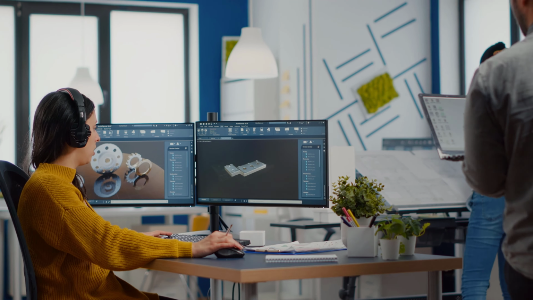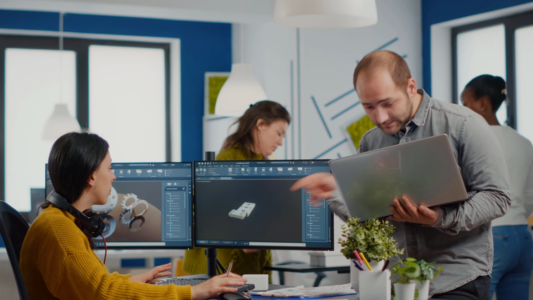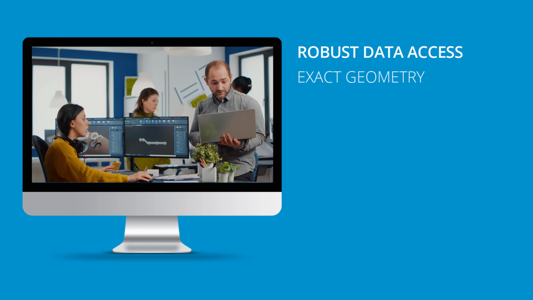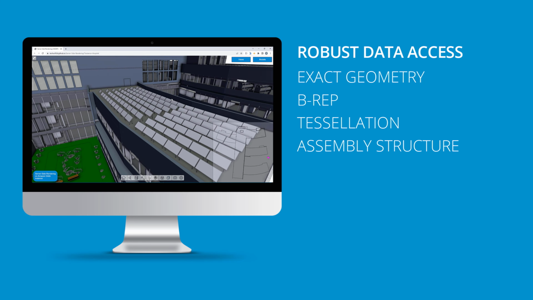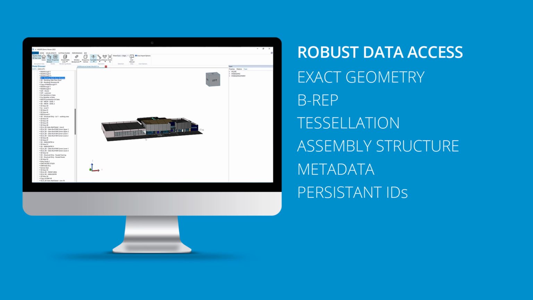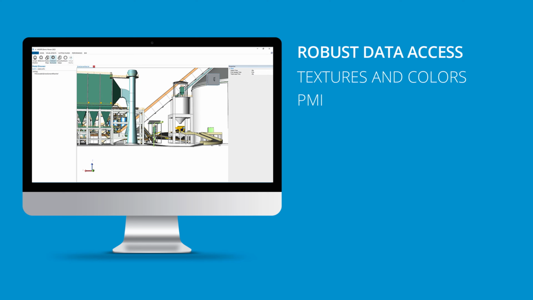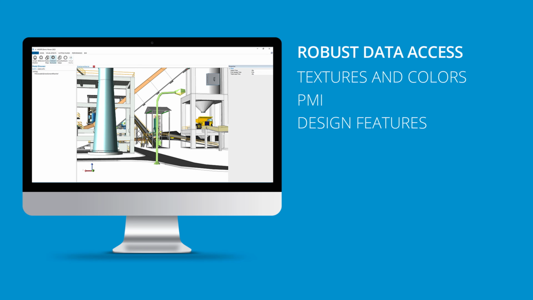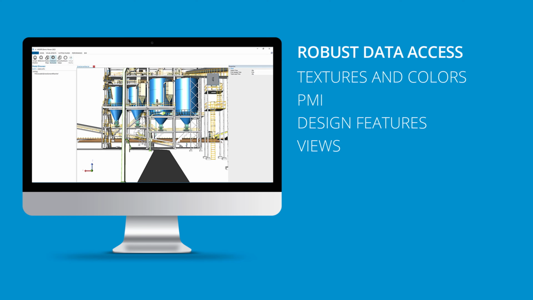This streamlines CAD data access in your application, enabling you to read a diverse array of data such as exact geometry, BREP, tessellation, assembly structure, metadata, persistent IDs, materials, textures and colors, semantic and visual PMI, design features, views, and more without the need of a CAD system.